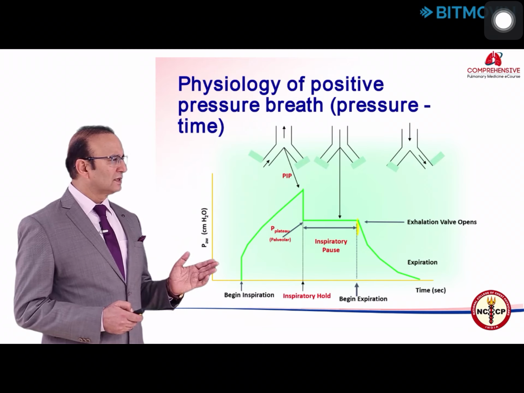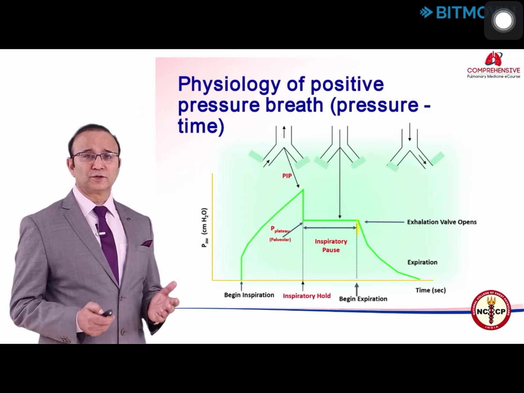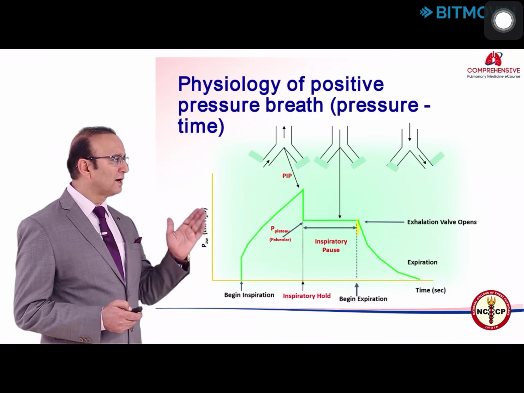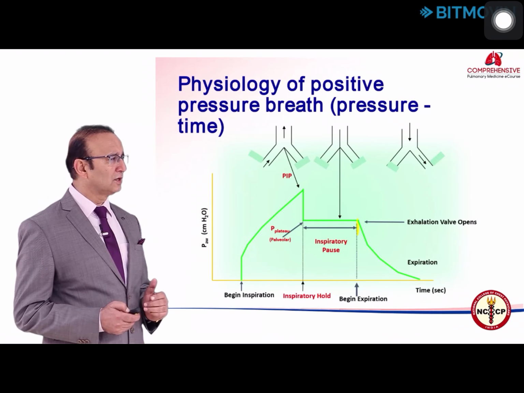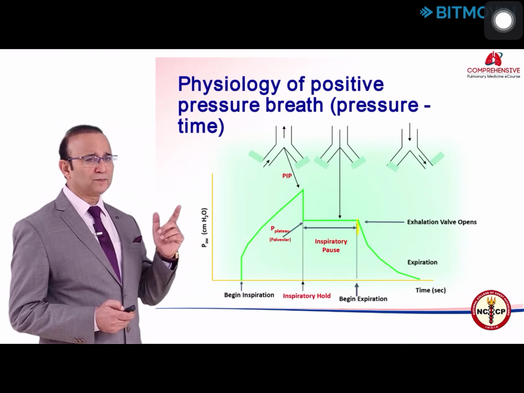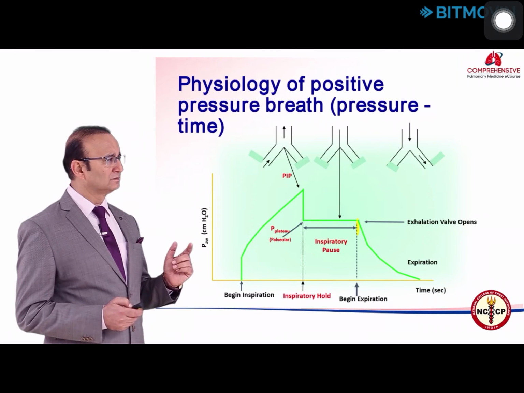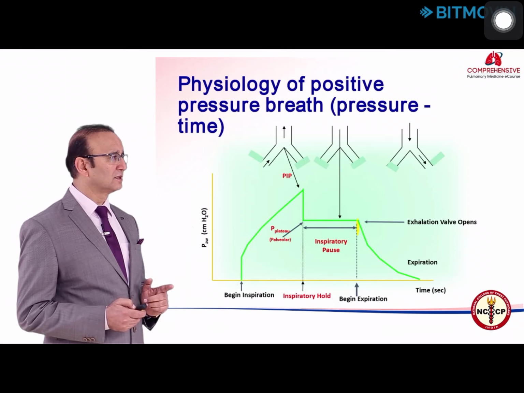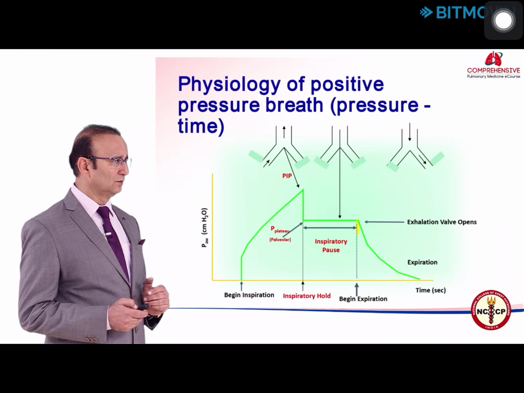So in this, let's try to understand the physiology of positive pressure breath. On the x-axis, there is time. On the y-axis, there is pressure. And you see on the upper part, there is a cartoon showing the inspiratory limb and an inspiratory valve, and then upstream to the patient is the endotracheal tube, and then there is another valve, which is the expiratory valve.